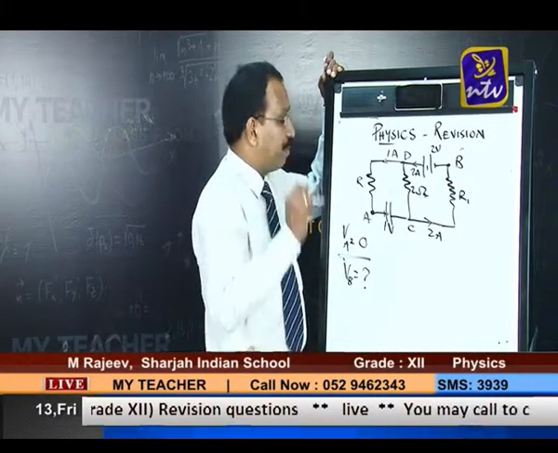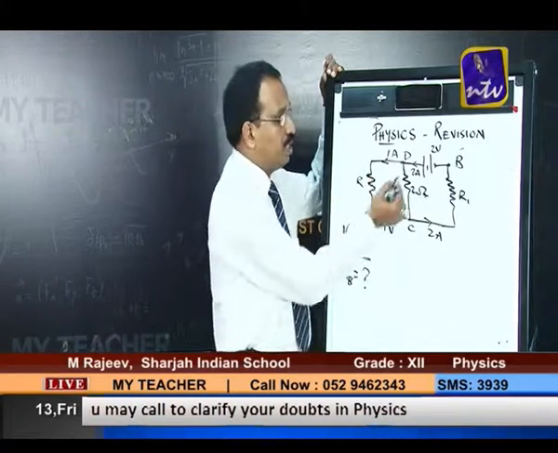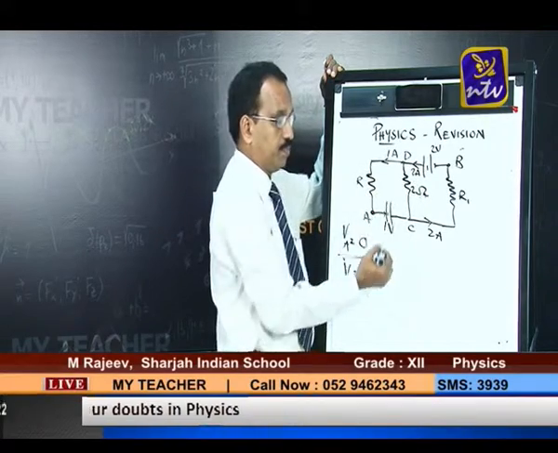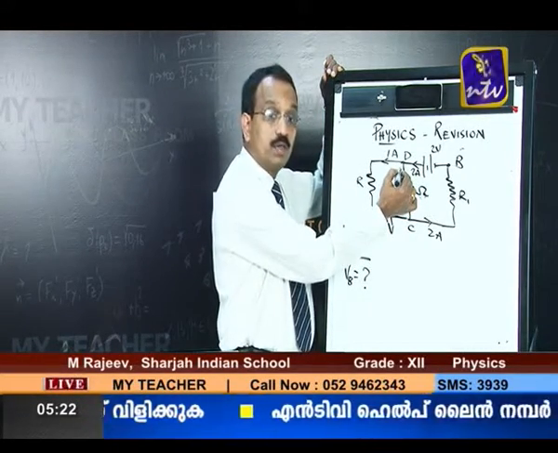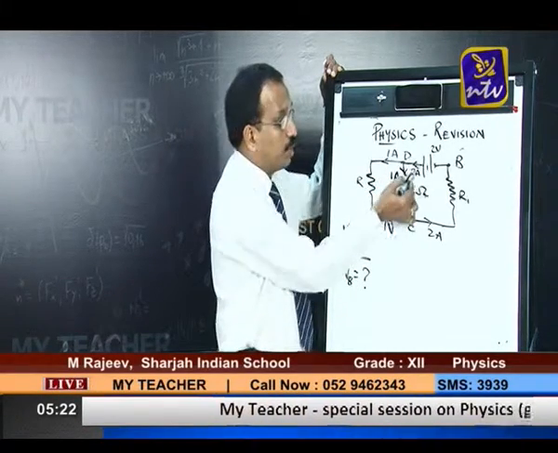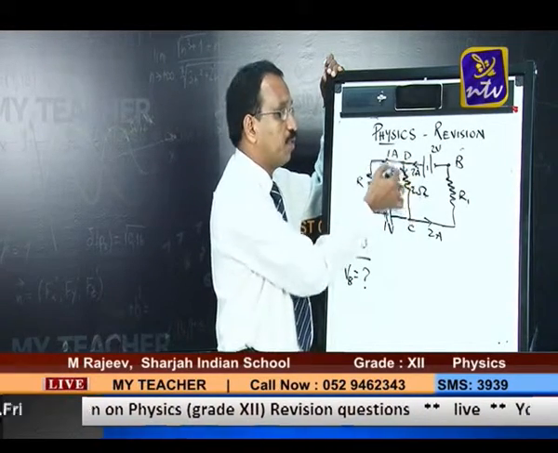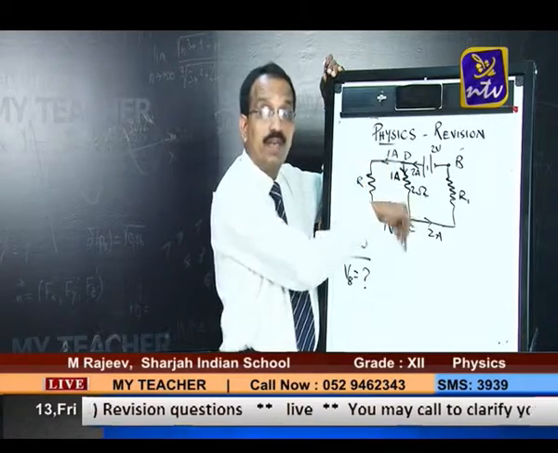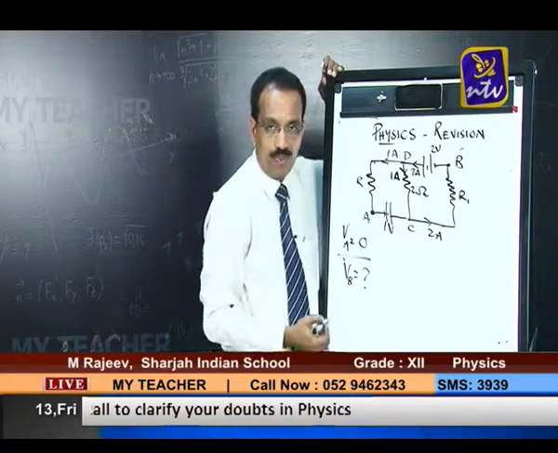I will tell you an easy way. This current is given as 1 ampere. This is given as 2 ampere. By using Kirchhoff's junction rule, the current through this would be how much? 1 ampere. Because look, 2 ampere is entering the point D and leaving is 1 ampere. Current entering should be equal to current leaving, so 1 ampere should leave this way.